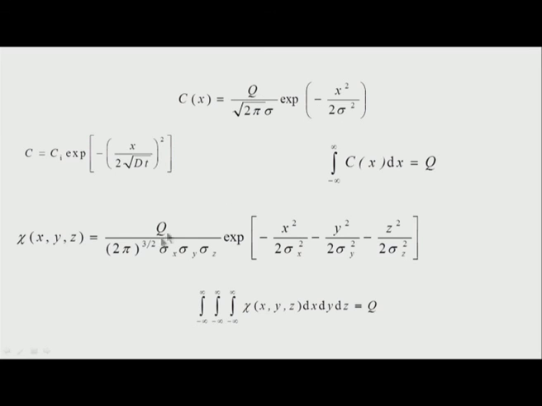If I extrapolate to 3 dimensions, I have standard deviation along x, sigma x, along y, sigma y, and along z, sigma z, into exponential of, in addition to x squared over 2 sigma x squared, y squared over 2 sigma y squared and z squared over 2 sigma z squared, with the result that the concentration at any x, y, z times dx dy dz gives the total mass. This is what we use to solve the dispersion relations in different atmospheres.